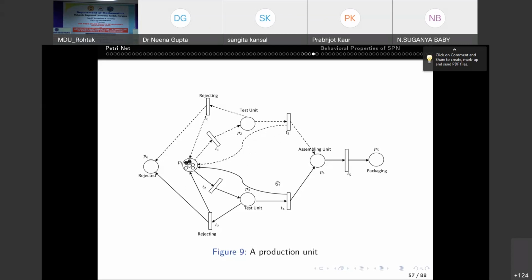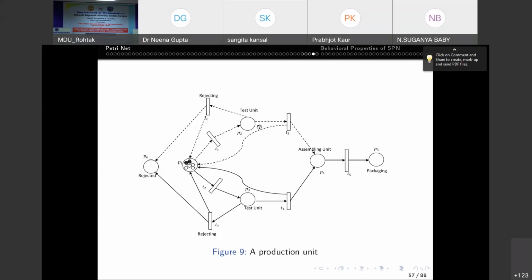And similarly here from T4, if it is okay, going to the assembling unit, then if it is enabled and it fires, P1 is also an output place and P4 is also an output place, receiving one token. So again, one part is here, meaning it will start the process again.